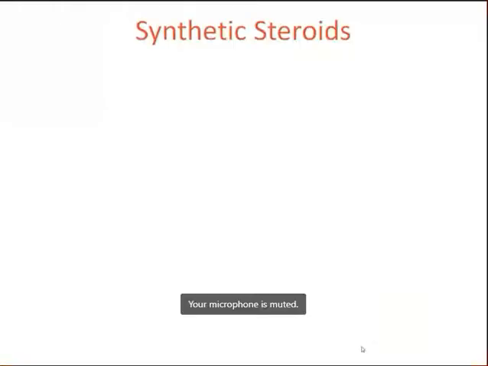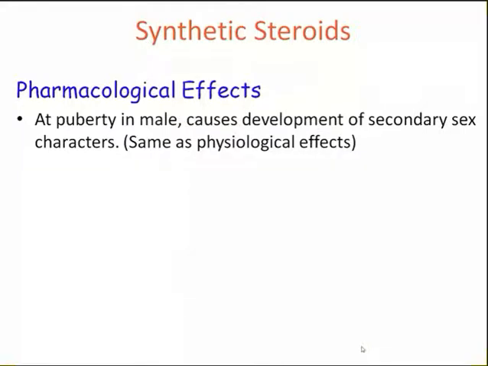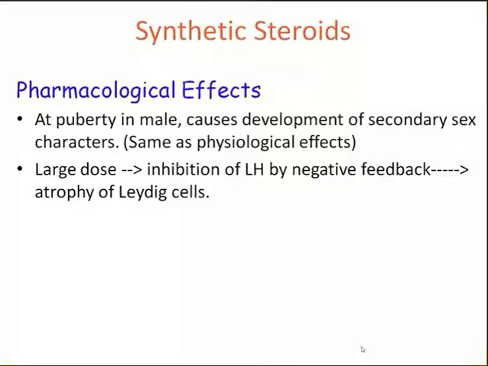Now, let's talk about the pharmacological effects. At puberty in males it causes development of secondary sex characters, the same as the physiological effect of testosterone, because they also have androgenic activity, but anabolic activity is higher compared to androgenic. Then at a large dose, they also inhibit LH by negative feedback, which results in atrophy of Leydig cells, like testosterone, but reduces excretion of nitrogen in urine.